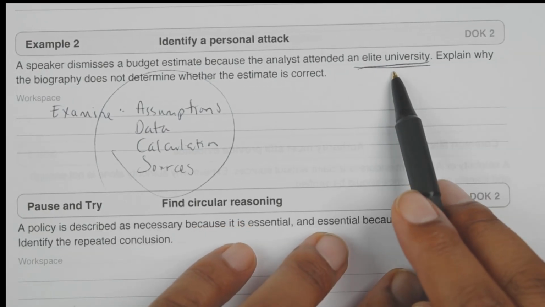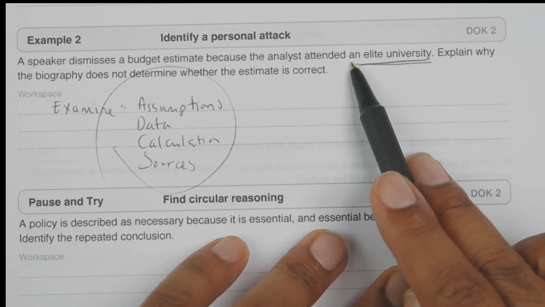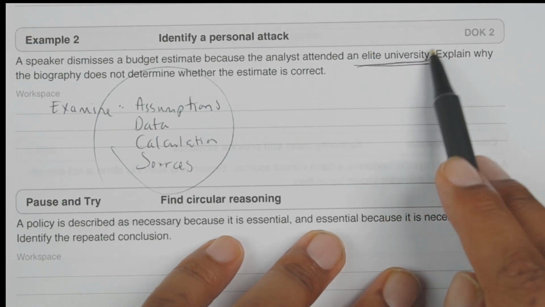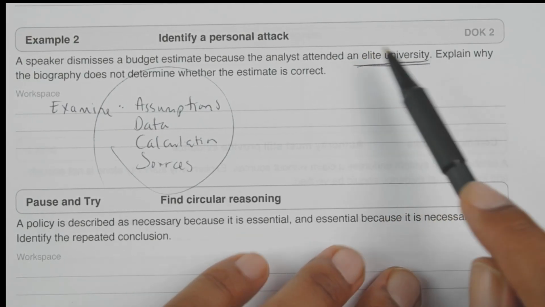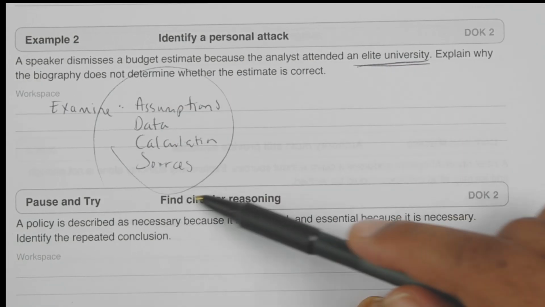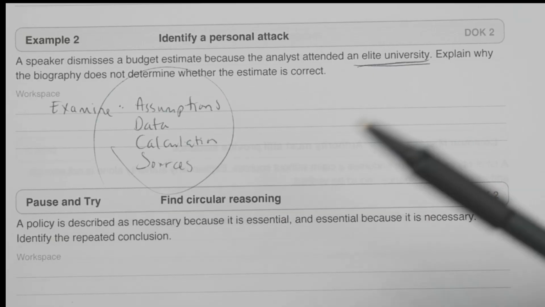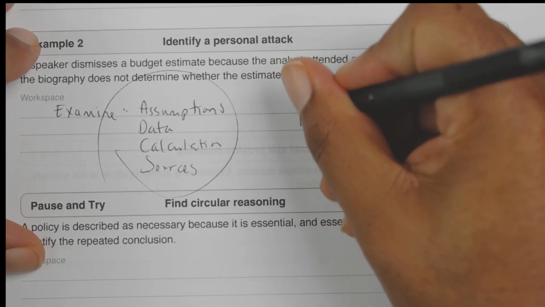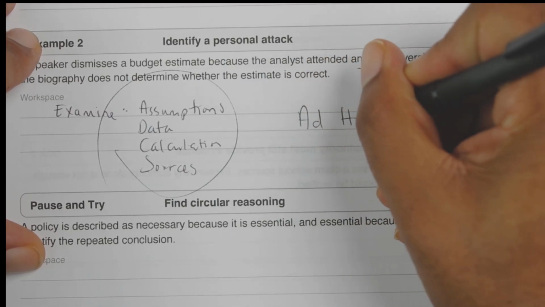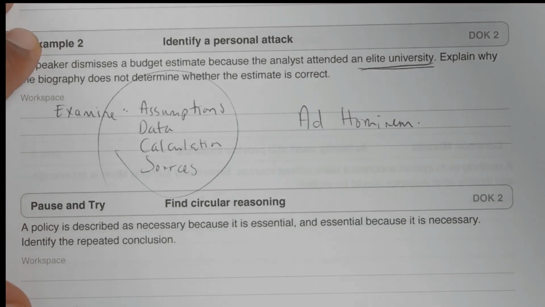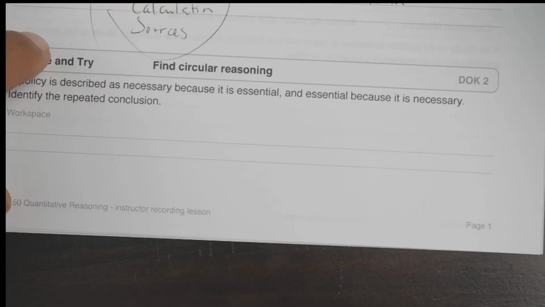Because many people will do that to you. They'll be like, oh, well, you went to an HBCU versus, oh, you went to Penn State, right? So there are people out there that think along these lines rather than actually challenging assumptions or data or calculations or sources. Okay. Attacking a person instead of the argument, that's a personal attack, right? Some people call this an ad hominem. It's like you're attacking the person rather than their argument, right?